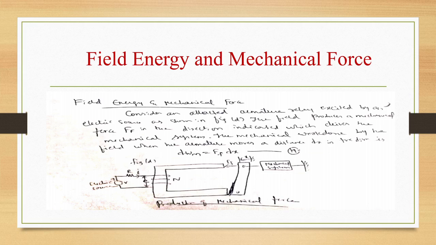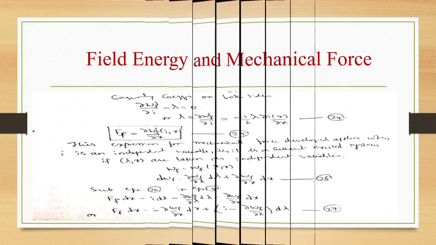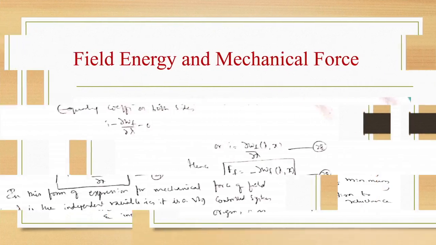It is therefore concluded that the mechanical force produced by the field will act in a direction to reduce field energy, or in other words, the system will seek a position of minimum field energy and maximum co-energy. So force will act in a direction to increase x, thereby reducing the magnetic circuit reluctance and increasing the coil inductance. So now we have seen the direction of mechanical force developed. Now let us see the determination of this mechanical force.